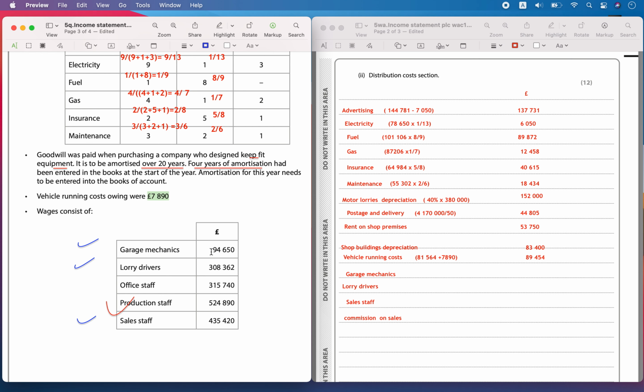Then garage mechanics, he is paid 94,650. So 94,650. Then lorry drivers, they are paid 308,362. Then sales staff, they are paid 435,420.